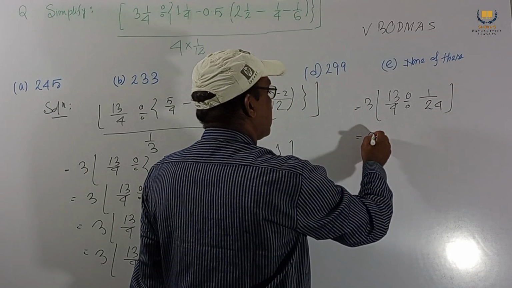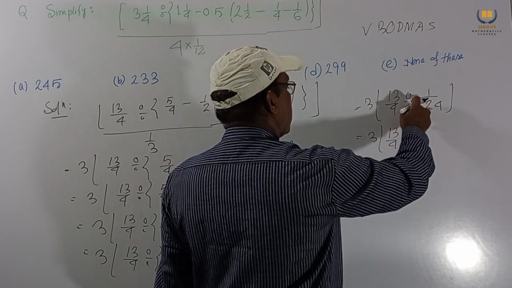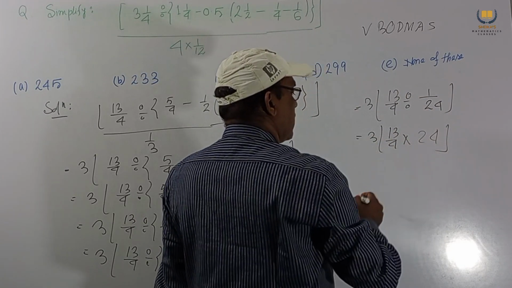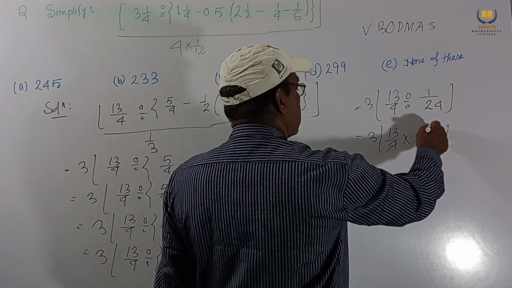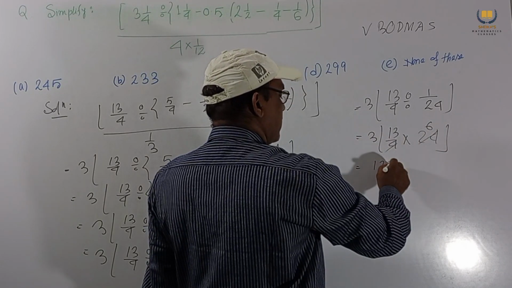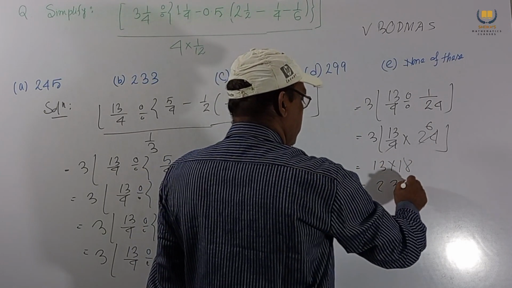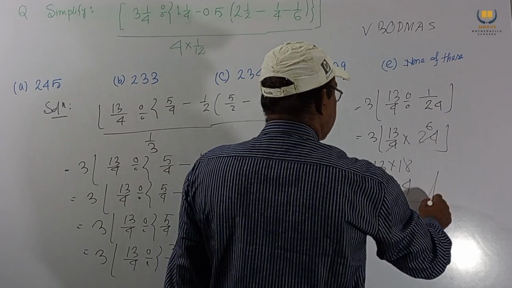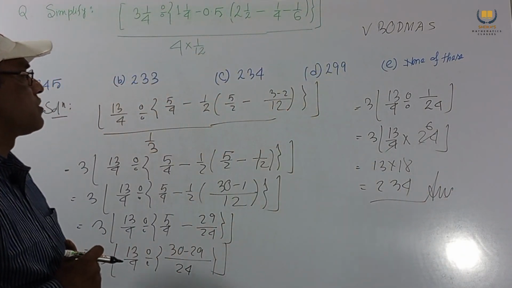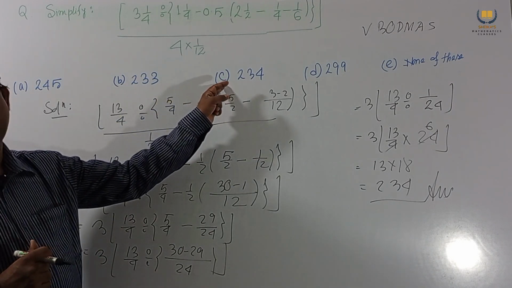And this one, 13 by 4, if we invert this, then this is 24 and this one 6, this is 18. 13 into 18, then this is 234. This is the answer. 13 into 18 is 234. So option C is our option.